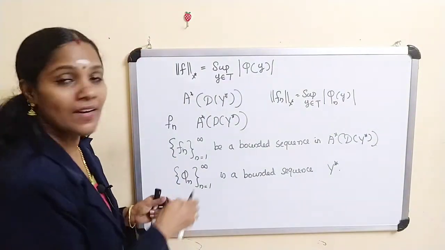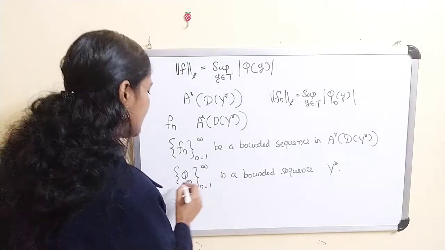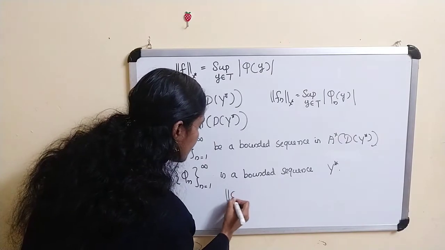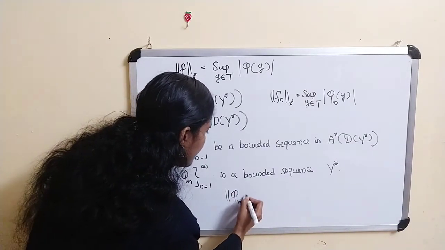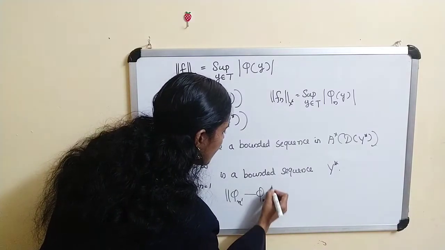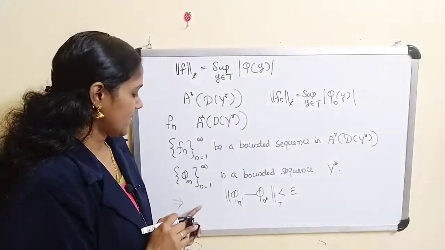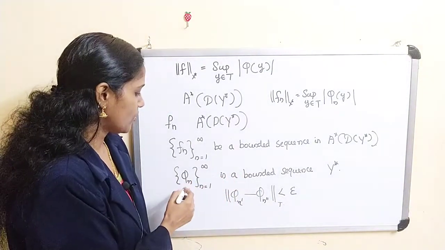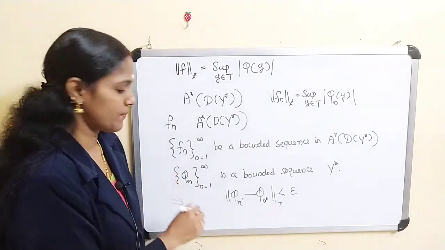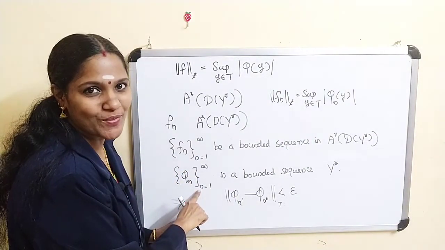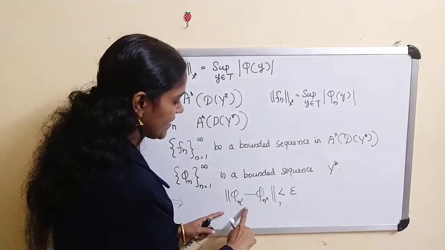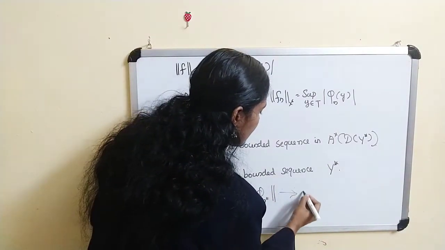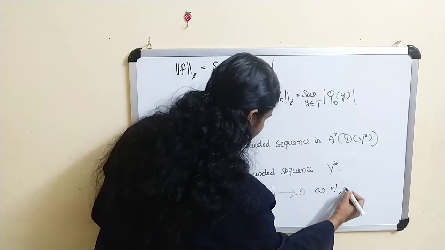As M is precompact, we get this sequence has a Cauchy subsequence. That means given any epsilon greater than 0, there exist subsequences such that norm of phi_n dash minus phi_n double dash is less than epsilon. That is, this tends to 0 as n dash, n double dash tend to infinity.